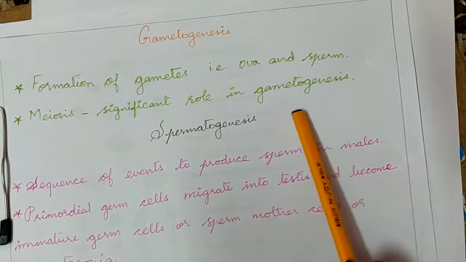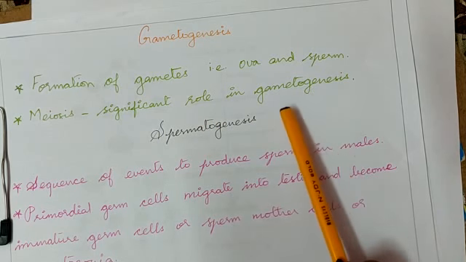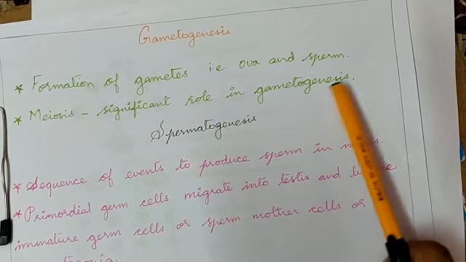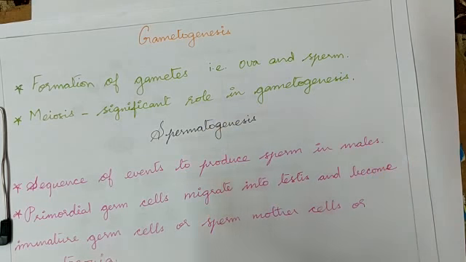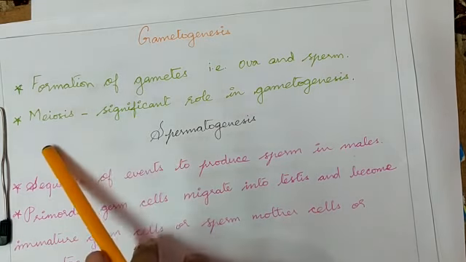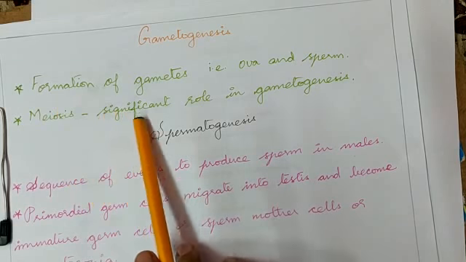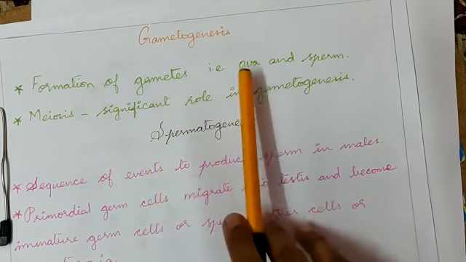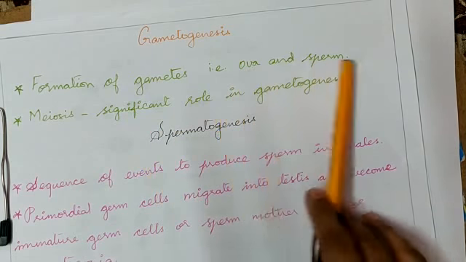So, in gametogenesis we have to get 23 chromosomes from our mother and 23 chromosomes from our father. Then only we can get 46 chromosomes. So, meiosis is the reduction division. It plays a very significant role in gametogenesis for the production of ovum and sperm, or ova and sperm.